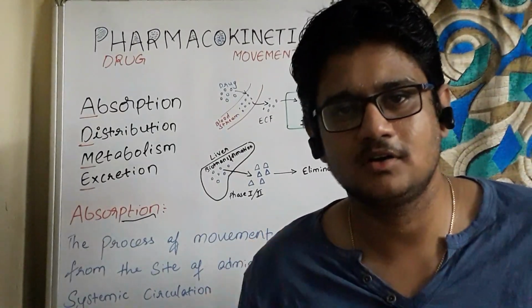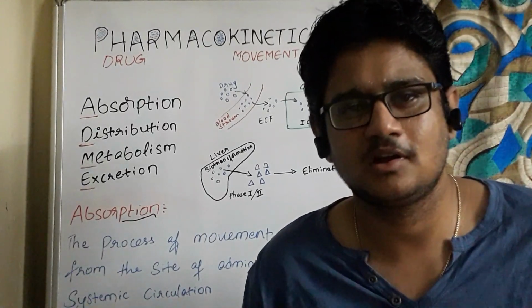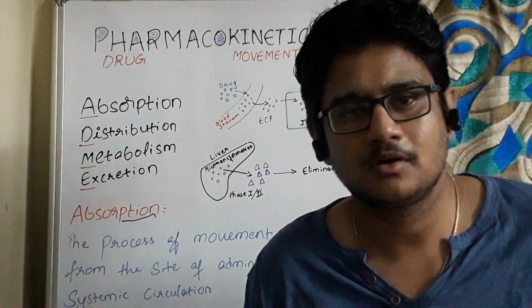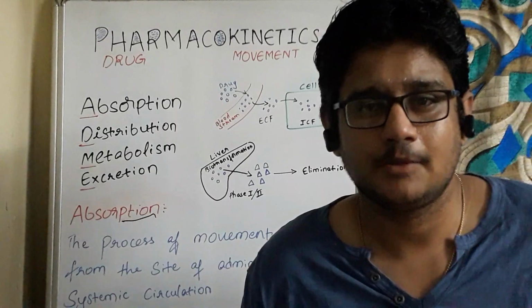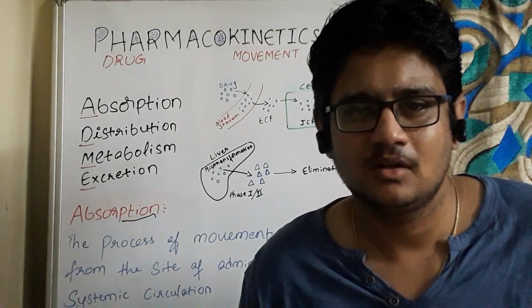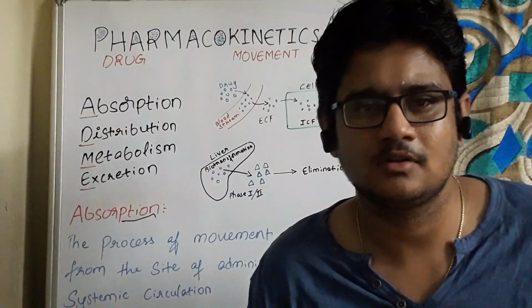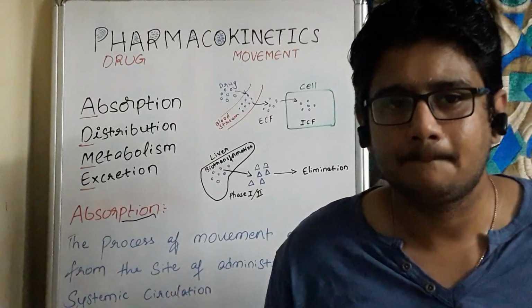For absorption of drugs, there are different ways. Absorption via the gastrointestinal tract, which includes the mouth, stomach, duodenum, intestine, and absorption through parenteral sites. It has subcutaneous routes, intramuscular routes, intravenous routes, and remember parenteral.